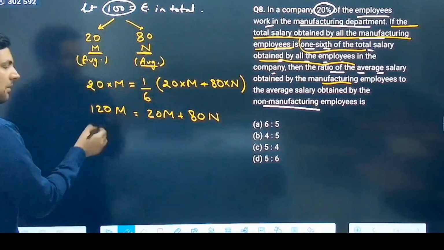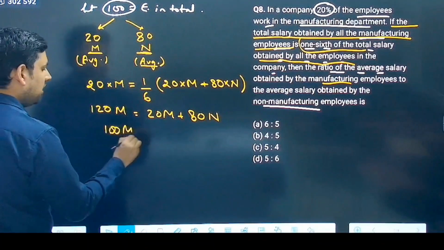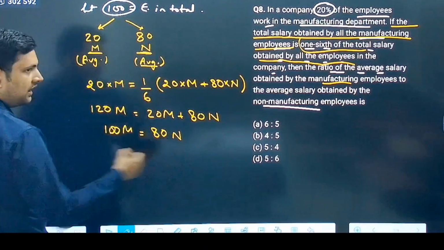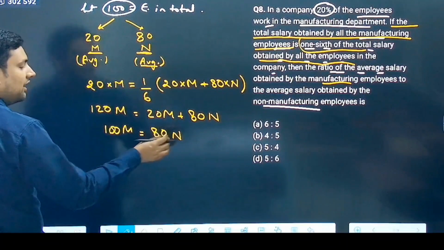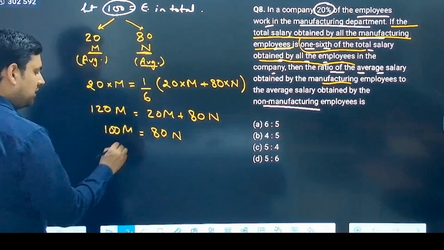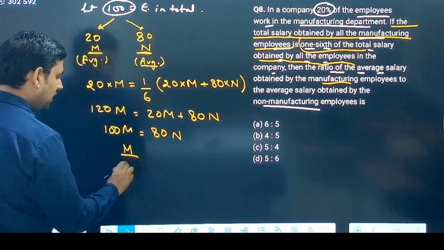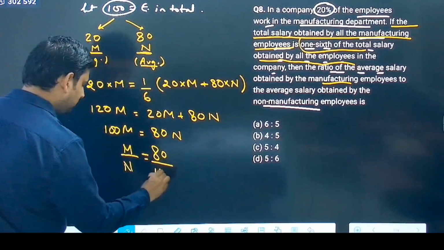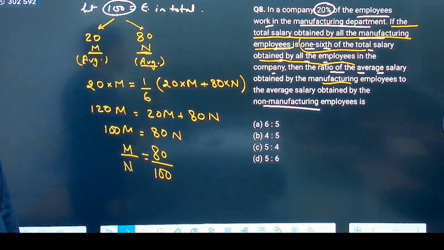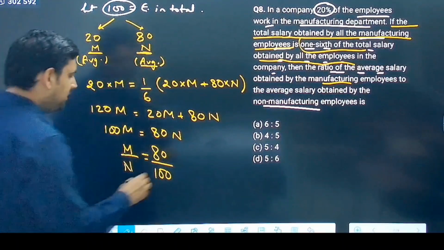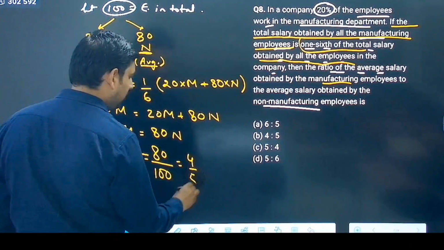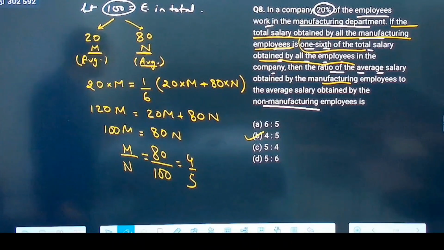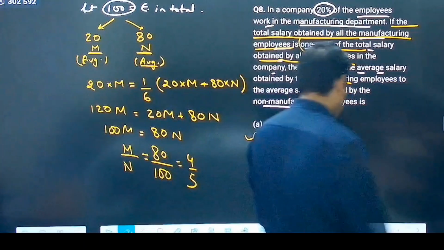Now 20M I subtract, so this becomes 100M equals 80N. N I send here, 100 I send on the other side. So this becomes M by N equals 80 by 100, that means 4 by 5. So 4:5 becomes your answer. Simple, nice. Then let's do next.